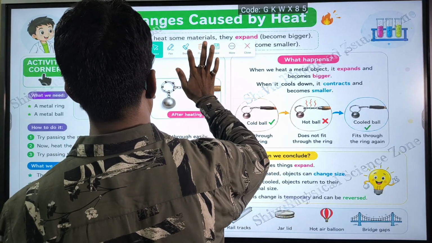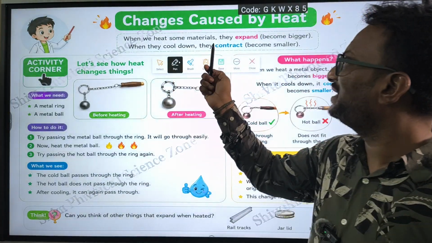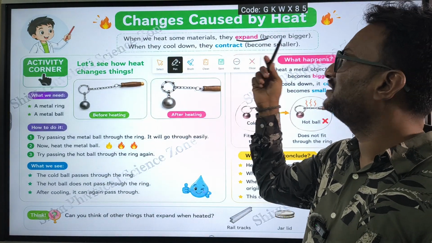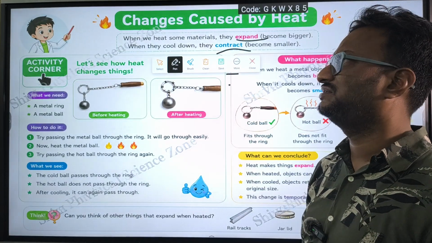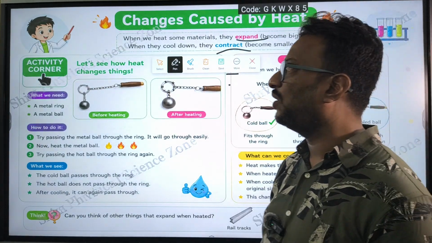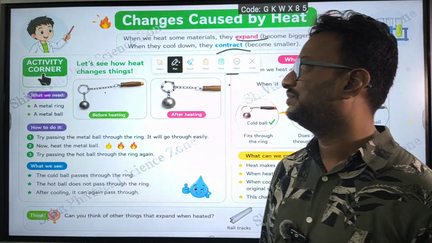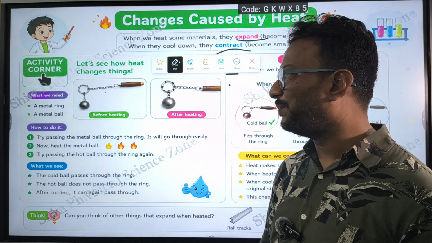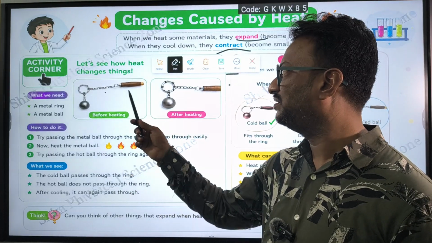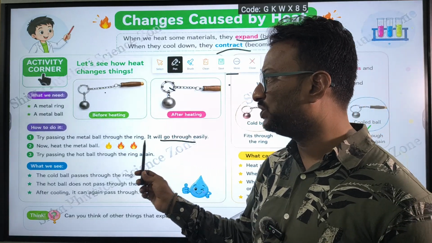So, changes caused by heat. When we heat some materials, they expand, they become bigger. When they cool down, they contract. Let us see how changes occur. A metal ring and a metal ball, before heating and after heating. Try passing the metal ball through the ring. The metal ball will go through easily.